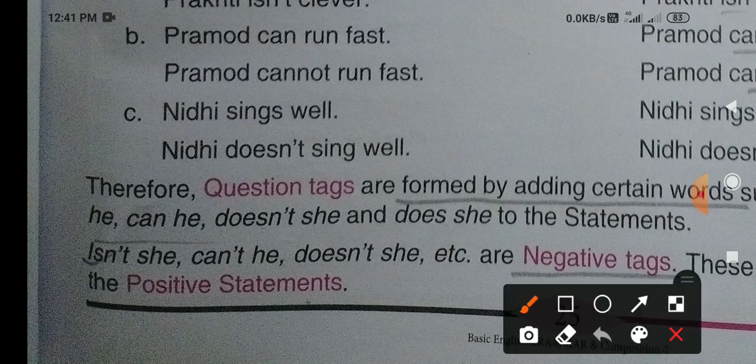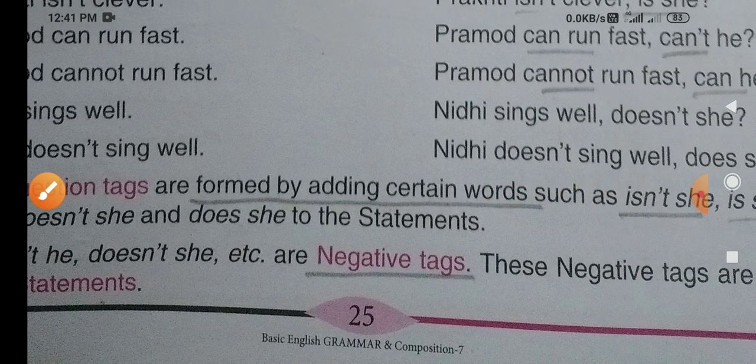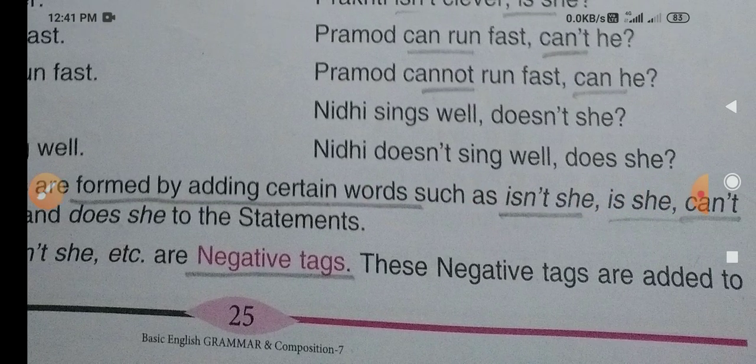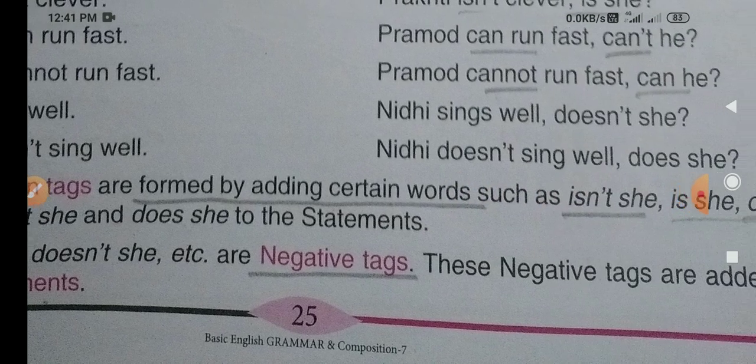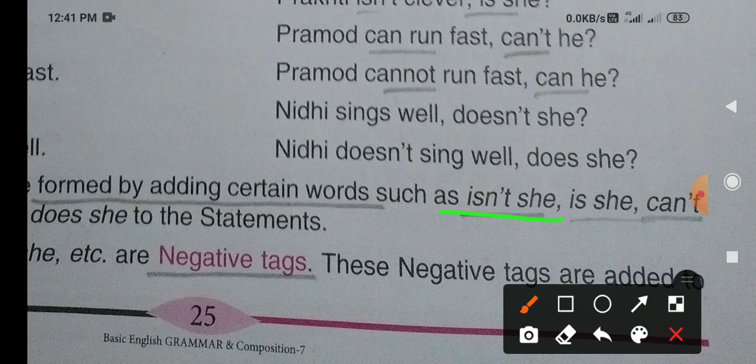Therefore, question tags are formed by adding certain words. What words are added there? Is not she, is she, cannot he, can he, does not she, does not he, like that type of thing. So you can notice all these are called question tags.